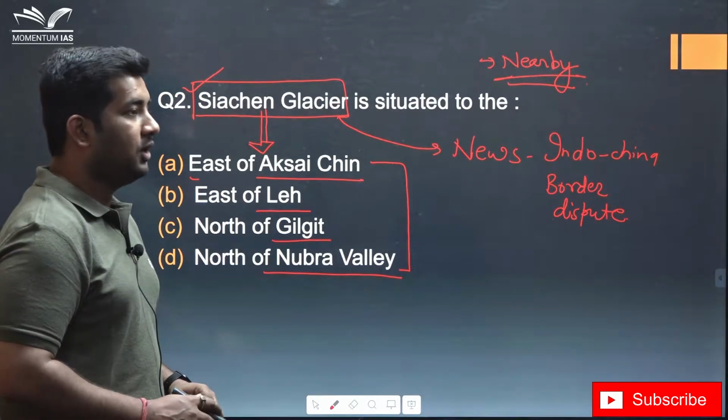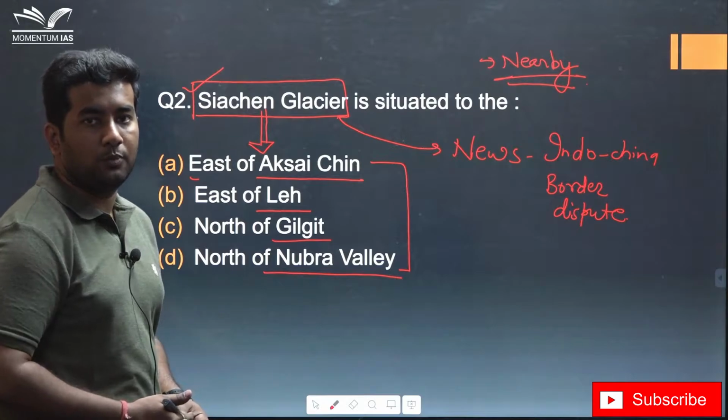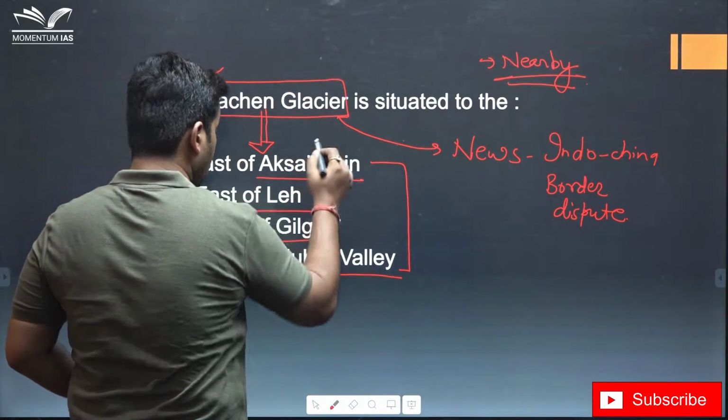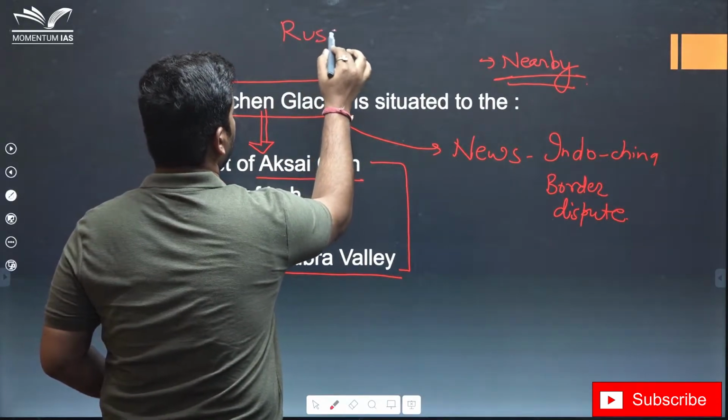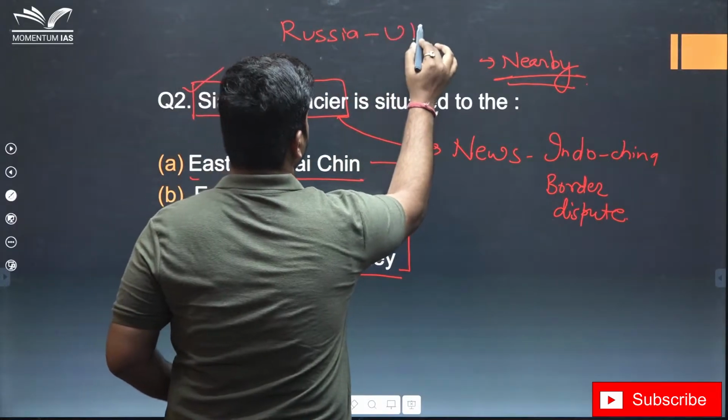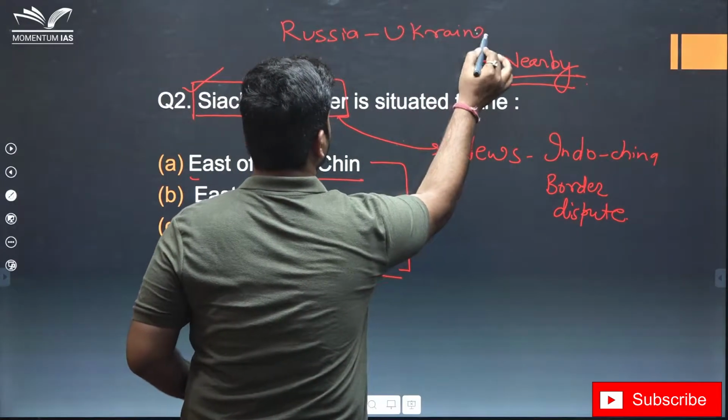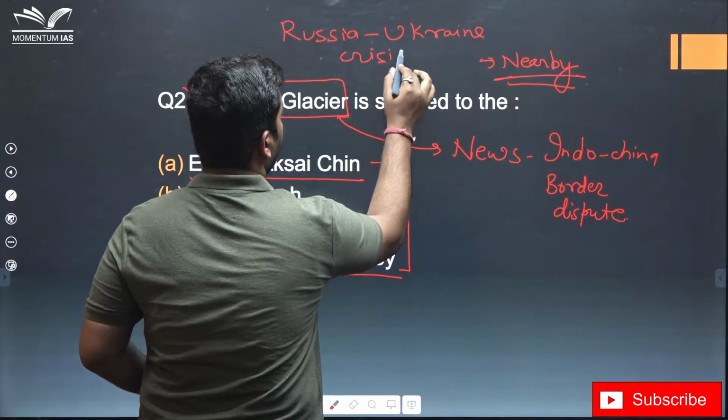In today's scenario, if you are preparing for 2022 prelims, then the Russia-Ukraine crisis is very much in news.